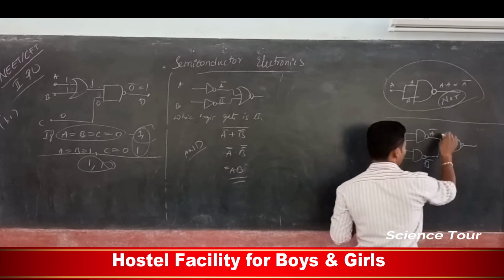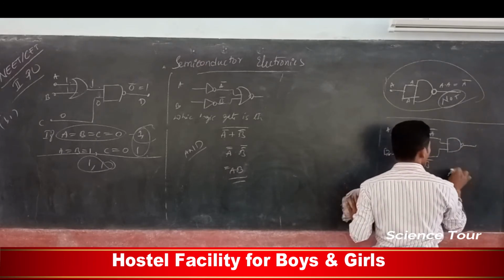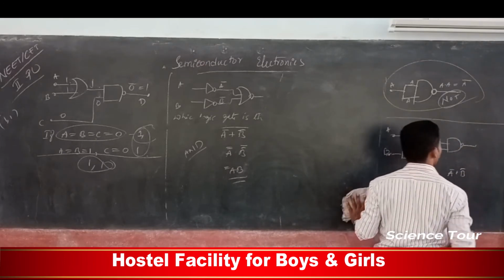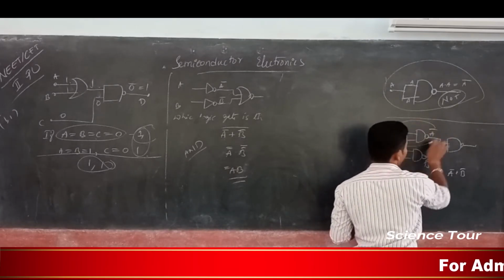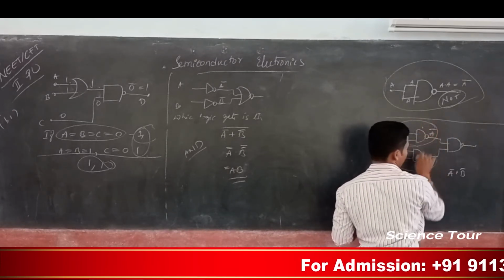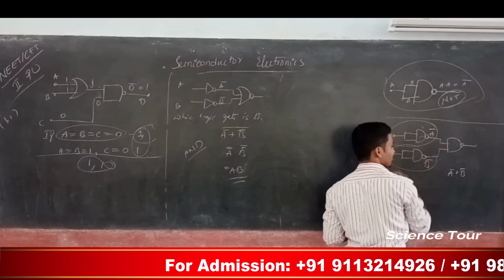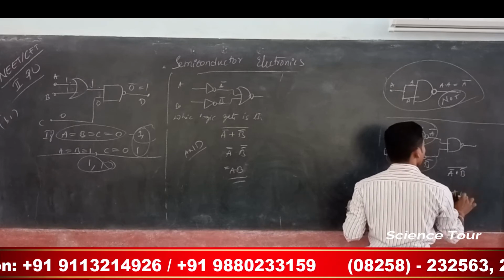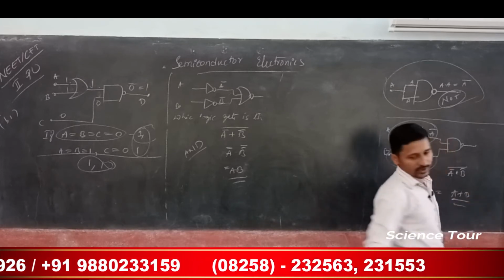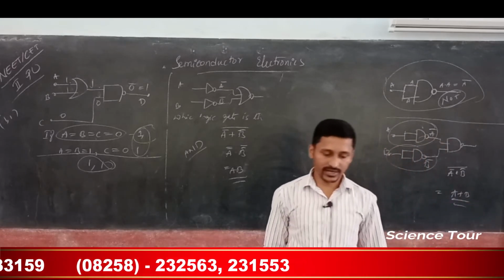Now A bar, B bar, that is A bar dot B bar, and the NAND gives the whole bar, which will be A plus B. Just now we have done this, isn't it?